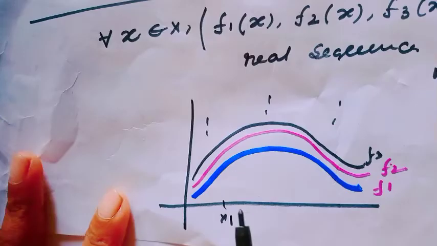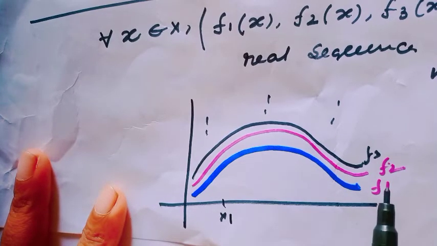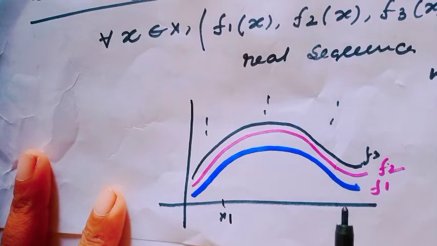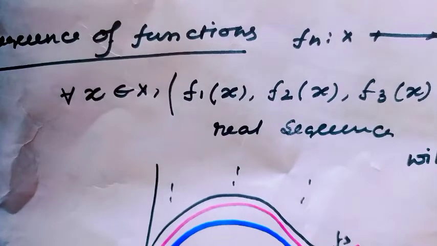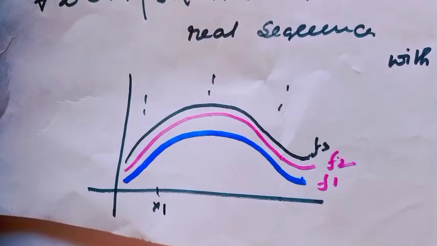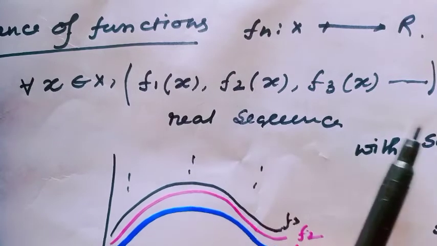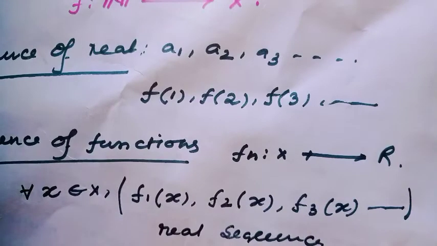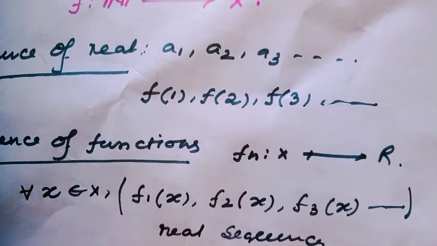The picture of the sequence of function is of this type, where f1, f2, f3, and so on are different functions. If the sequence of function is defined for all x belongs to X, consider the point x1 here, then the sequence looks like f1(x1), f2(x1), f3(x1), and so on. And for every point x belongs to capital X, I will get a different sequence. This is actually the idea of the sequence of function.